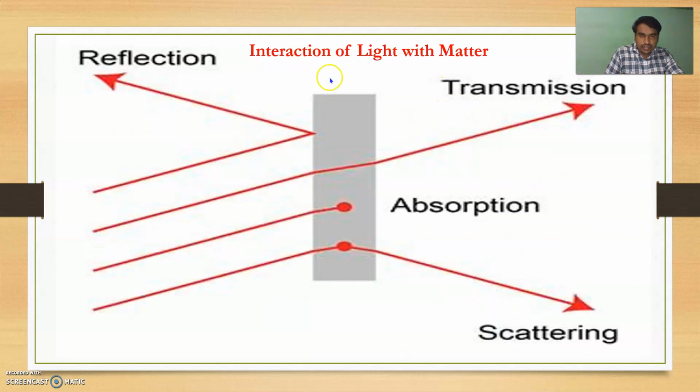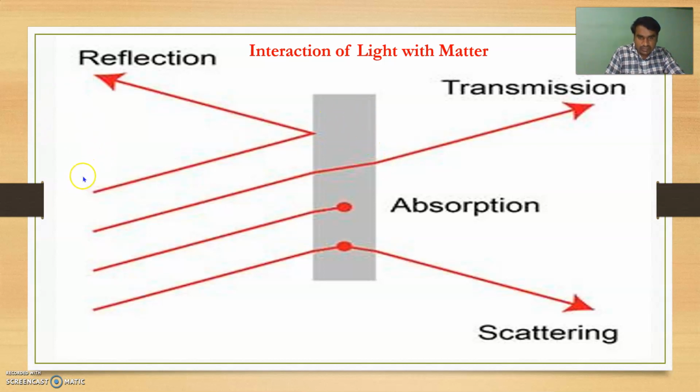Now the next topic is interaction of light with matter. So simply, if we have incident visible light in the form of photons on matter, when light falls on the matter, part of the light is reflected. Here, for example, these are the incident light and this is our matter, molecule or atom.